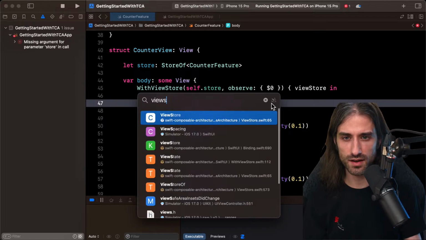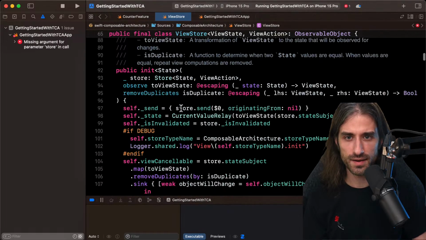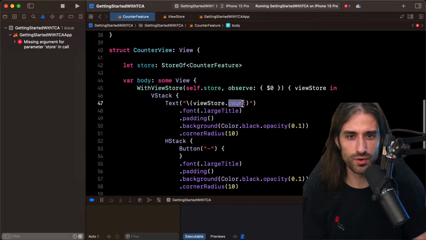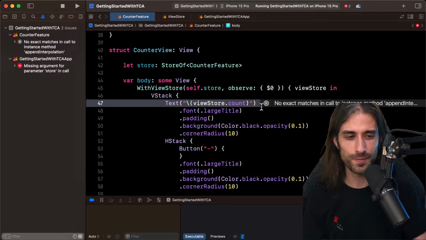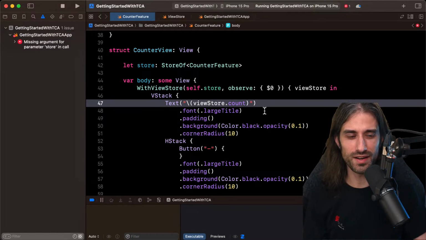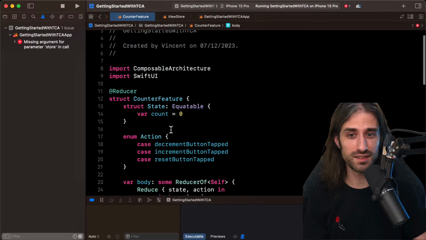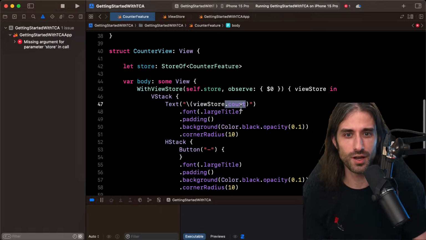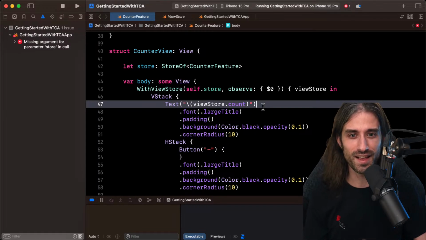And I'm going to try and see how viewStore is defined. So it's a class that is an ObservableObject. Okay, and I was wondering why I was able to get the count property on it directly, but I think I know why. So I'm going to leave you a bit of time to guess. If you can guess why I can access the count property on the viewStore, which is a property of the state, so it should normally be viewStore.state.count, but I can do viewStore.count directly. If you can guess the Swift feature that does it, it can be a nice challenge.